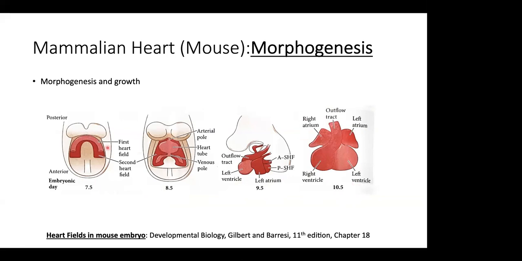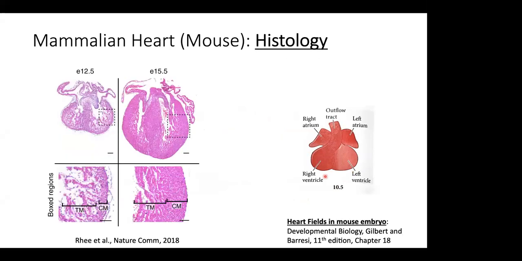In this case, the first heart field and second heart field come together, as I was saying. This would be the cardiac crescent part, and they will come together to make the heart tube that will undergo looping, which is a major part of morphogenesis, to make the four chambers that finally look like this. And this is only embryonic day 10.5.